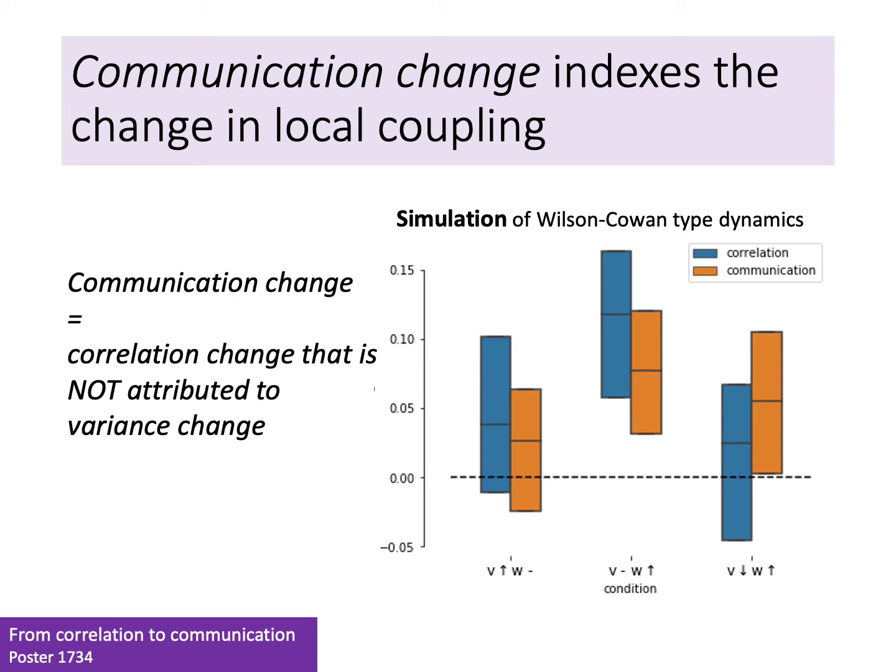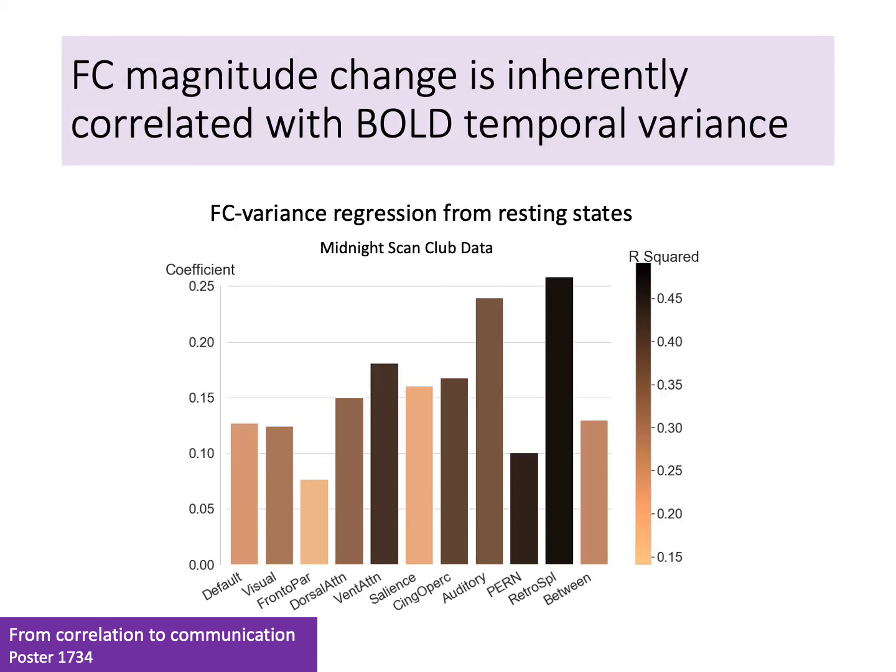So we call this remaining component communication change, as it indexes the change in the local coupling between the two neural regions. Empirically, there is an intrinsic positive relationship between the magnitude of functional connectivity and the temporal variance in both signals. This is consistent with our simulation result.